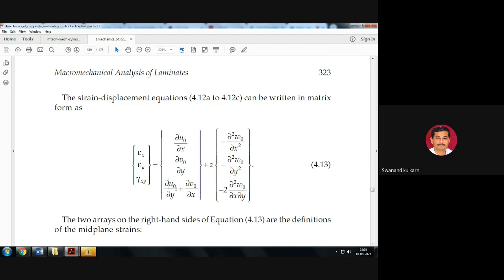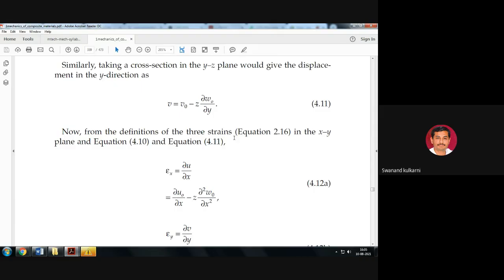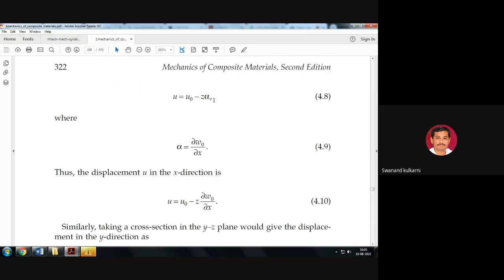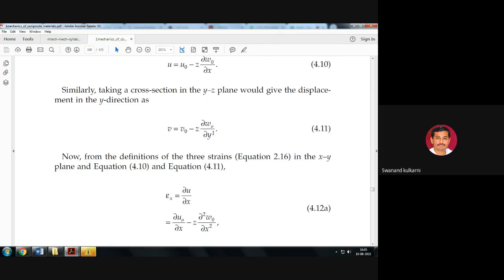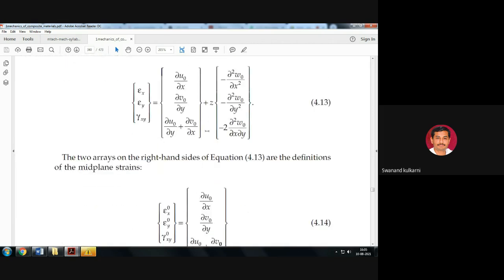This is epsilon gamma xy at its neutral axis plus this z, which we can consider as the distance from the neutral axis. Is it okay? And these terminologies are nothing but the curvatures here. Is it okay? Since k was already used for the curvature, here we are representing it with the help of alpha, in order to understand this equation.